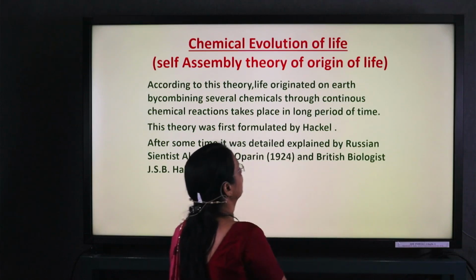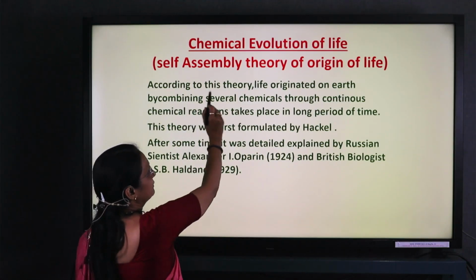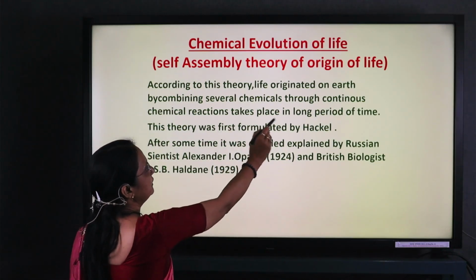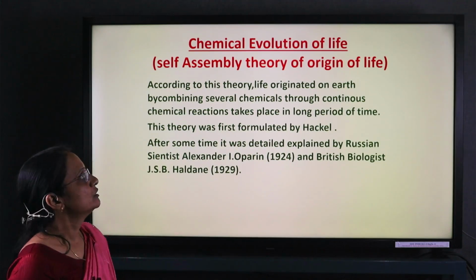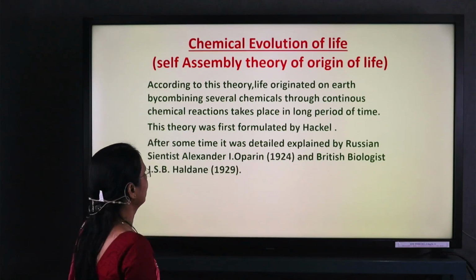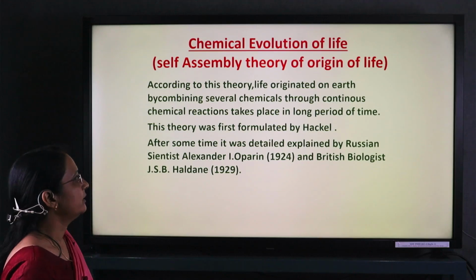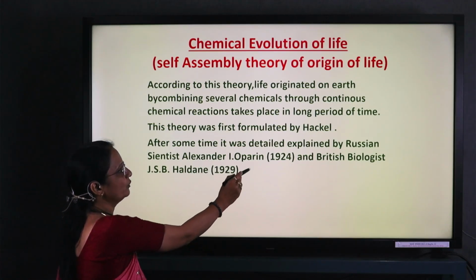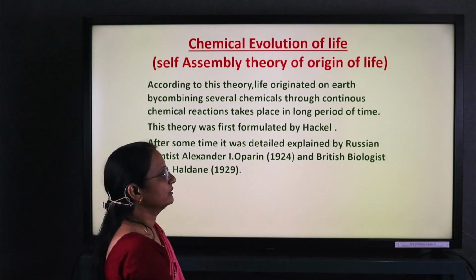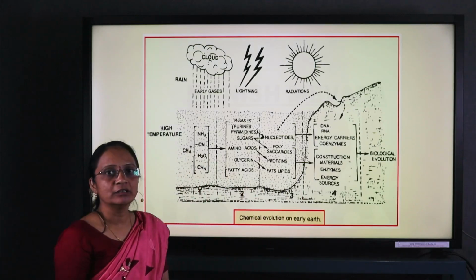Now come to the chemical evolution of life, that is, the self-assembly theory for the origin of life. According to this theory, life originated by combining some chemicals through a continuation of chemical reactions taking place over a long period of time. This theory was formulated by Haeckel. After some time, it was explained in detail by the Russian scientist Alexander I. Oparin and the British biologist Haldane. The very famous theory proposed by Haldane and Oparin is the chemical evolution of life.